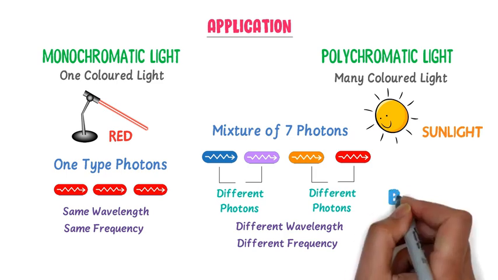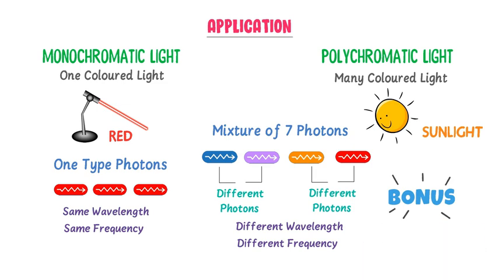Here, let me give you one last bonus tip. Photons are different from one another due to difference in frequency and wavelength. So only these two parameters make different colors, different waves, etc. I hope that you have understood the concept of Planck's quantum theory.